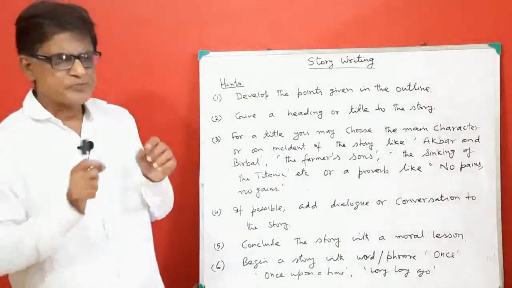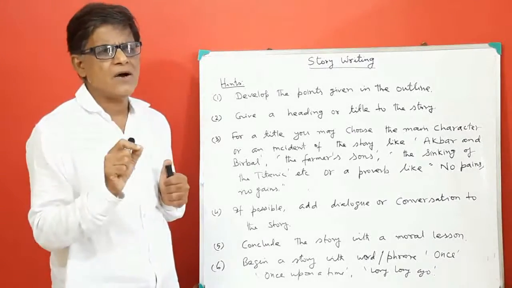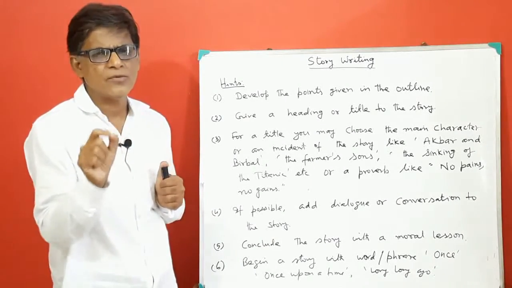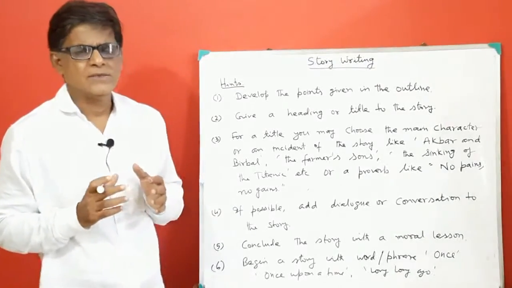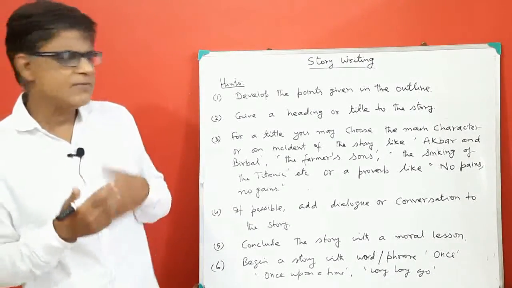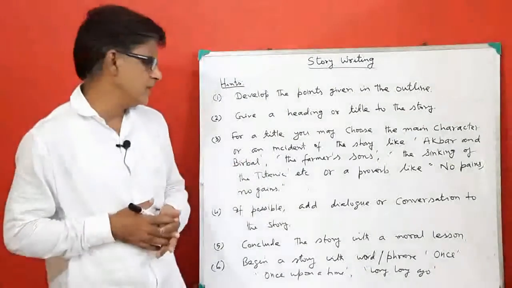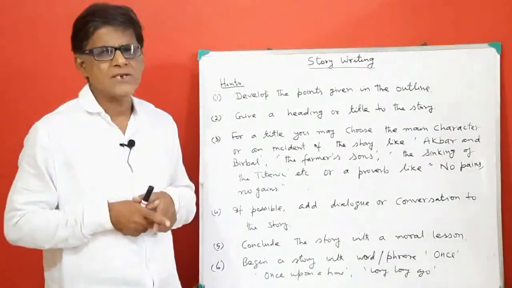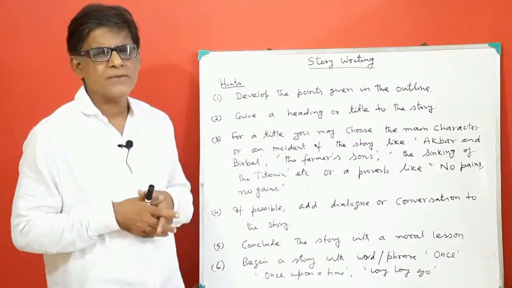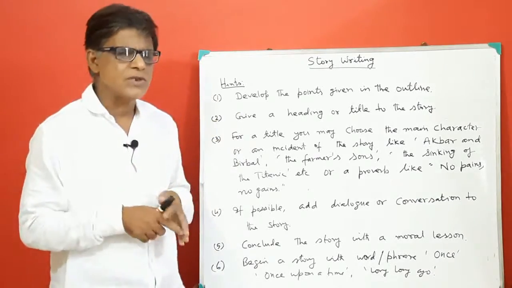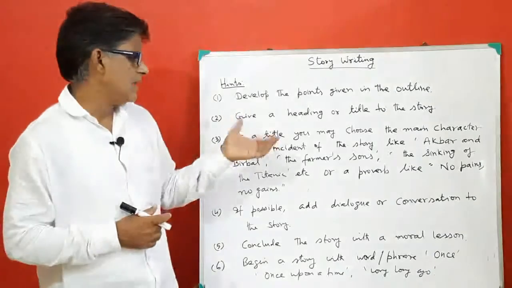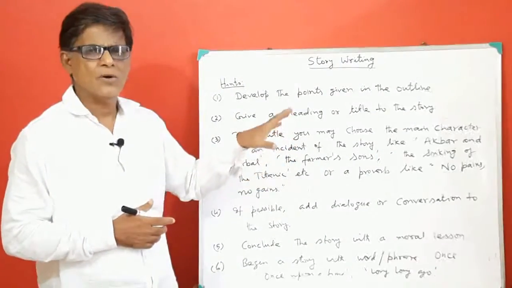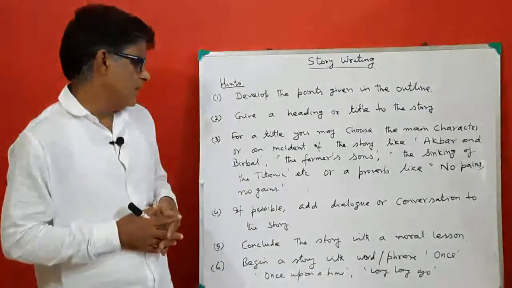How to write a heading, or what should be the title of the story? You can give the title or heading to the story by reading the story. By reading the story you can understand what the title or heading of the story could be.